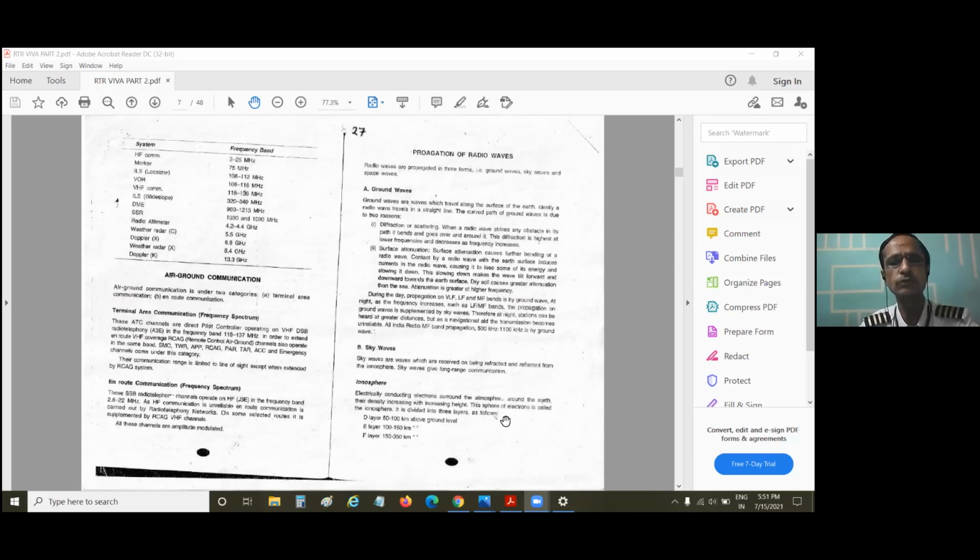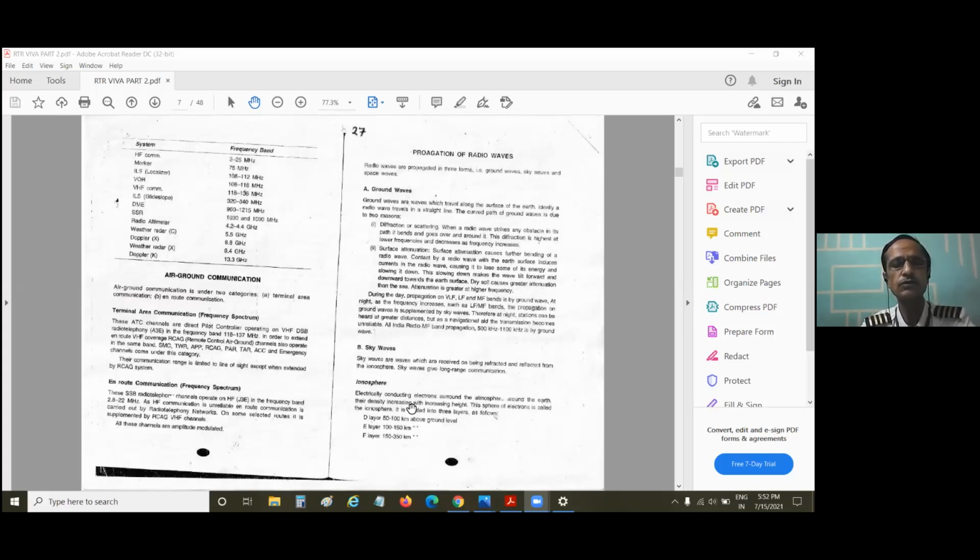That is 12 noon. When the sun rises, the ionization process slowly goes on increasing, and the peak will come around 12 noon. Maximum ionization will be there, and after that it keeps declining till sunset. The moment sunset comes, the ionization becomes less. So in daytime ionization is present, and in nighttime there is no ionization.